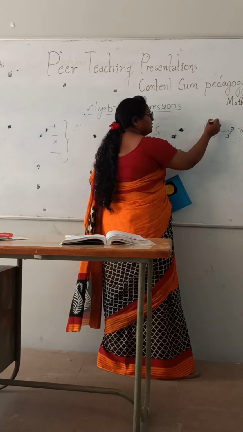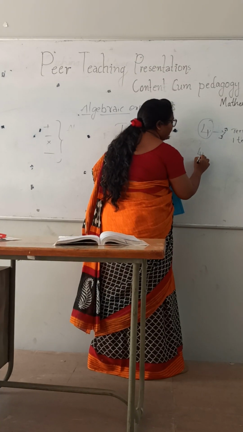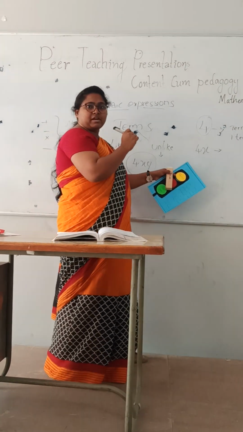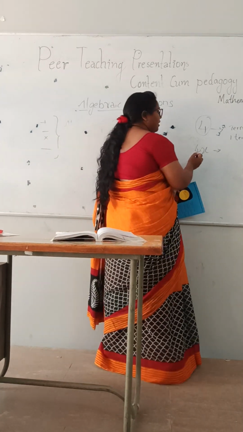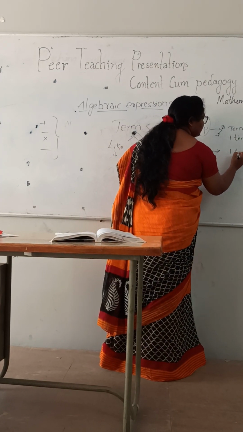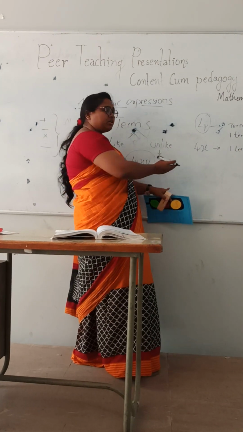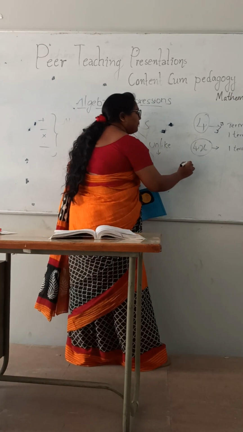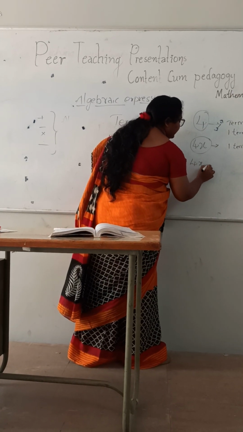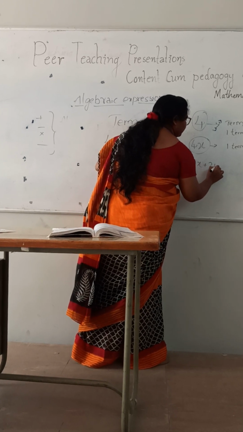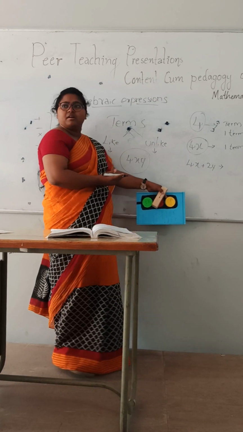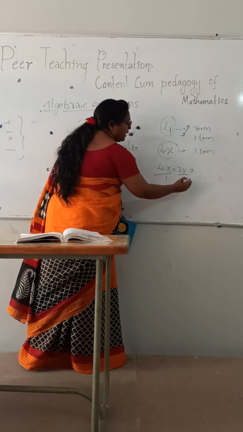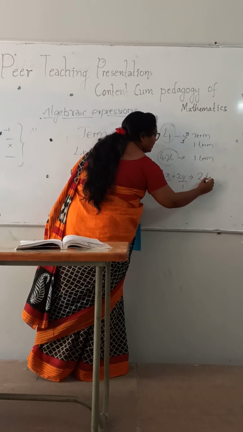How many terms are there in this? One term. Next, if we add any variable to it, or a coefficient and variable combination, we can also call it one term because we are not separating it, right? They are clubbed together. But if we do any addition or subtraction, then we are separating it. This is one term and this is one term. Then here we see that there are two terms.